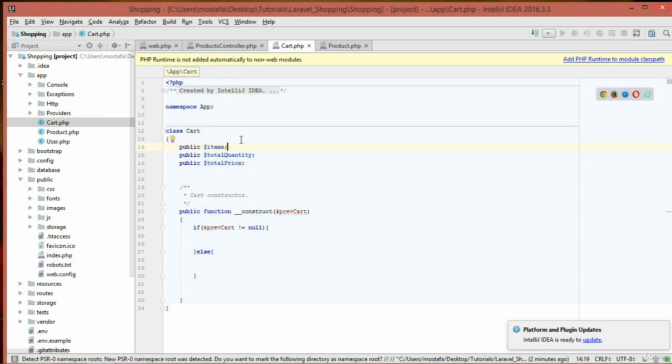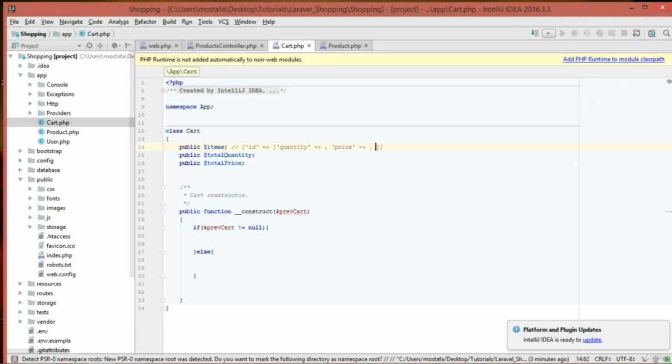So the items array is going to be in this shape. It is going to have an ID for each product, the product ID, and each ID is going to store an array with the quantity, the price for the individual item, the total price for the quantity, and finally the data.